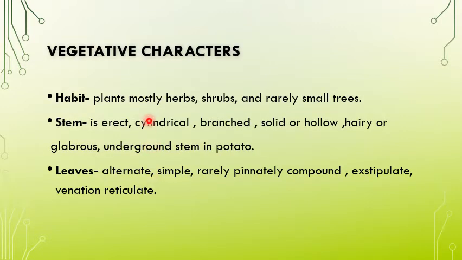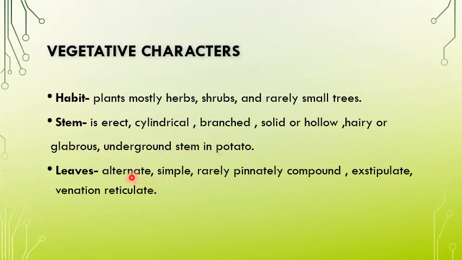Vegetative characters, that is habit. Plants are herbs, shrubs and, very rarely, small trees. You must have seen potato plants. They are very small plants, known as herbs and shrubs. Stem is erect, cylindrical, branched, solid or hollow, hairy, or an underground stem in the potato.